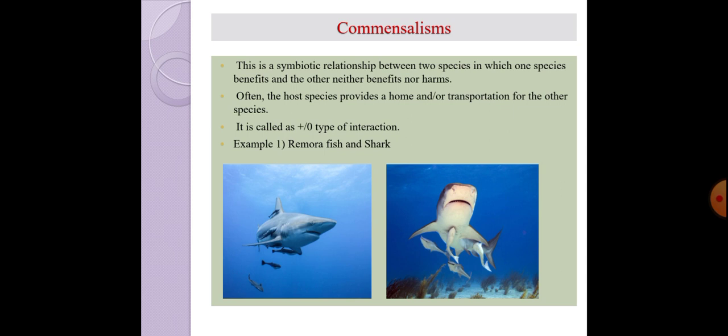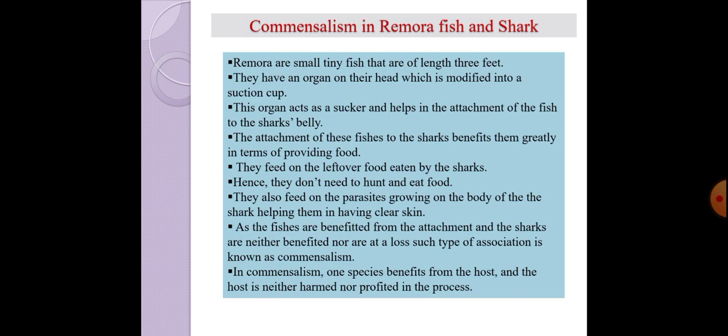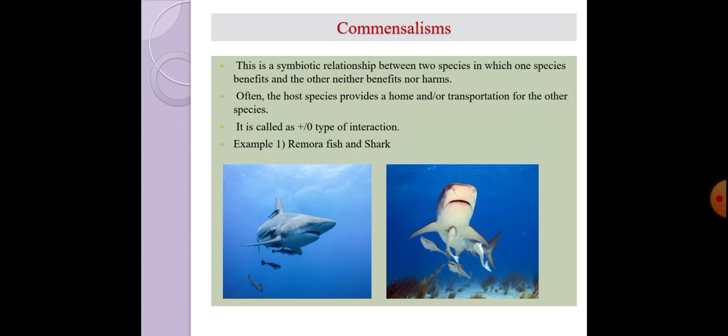So you can see here the remora fish and shark interaction. Remora fishes are small fishes which have a specialized suction organ. With the help of that suction organ, they fix themselves to the big shark's body, and they get free travel from one place to another. But the shark doesn't get affected by the remora fishes. Whatever food is eaten by the sharks, the leftovers of that food will be eaten by these remora fishes.